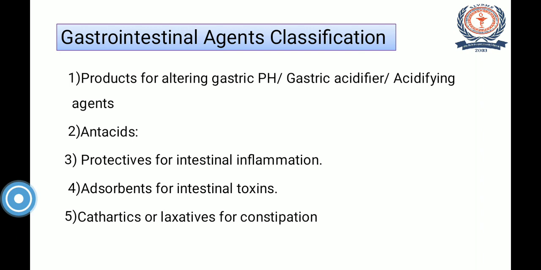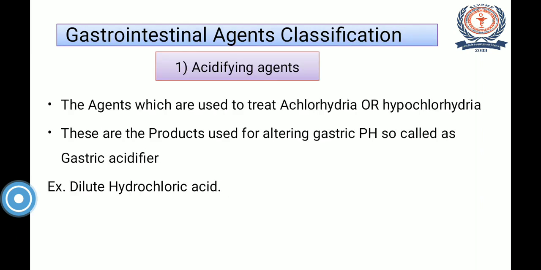Now one by one, let us have an introduction to these classes. The first one, acidifying agents. The agents used to treat achlorhydria or hypochlorhydria are called acidifying agents. These are the products used for altering gastric pH, and that is why they are also called gastric acidifiers.